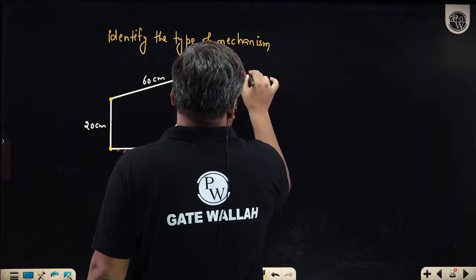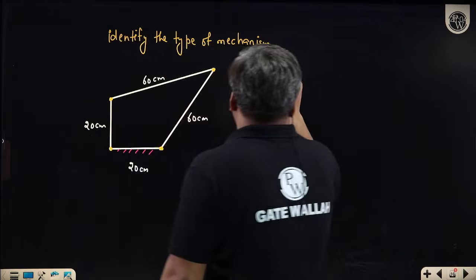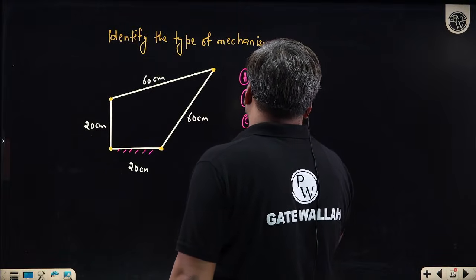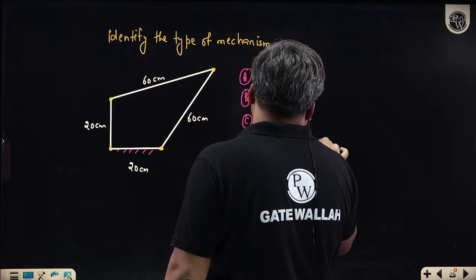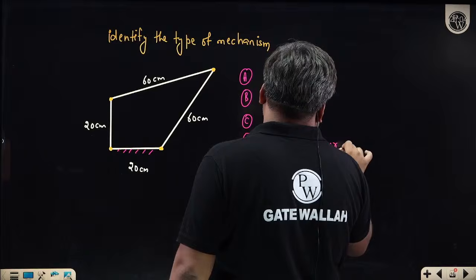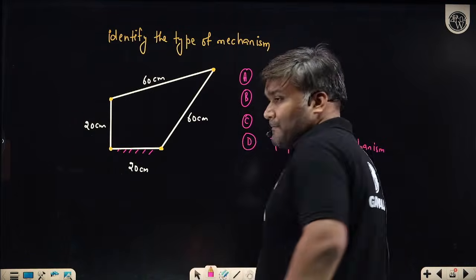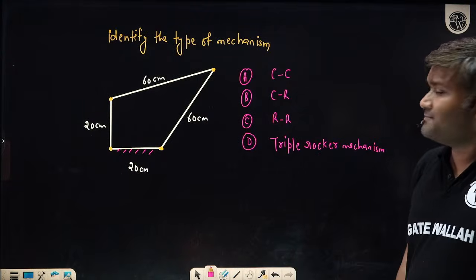Can you identify which mechanism this is? Let me give the options. Option A, B, C, D. Is it a crank mechanism, crank rocker mechanism, rocker mechanism, or triple rocker mechanism? What kind of mechanism is this?